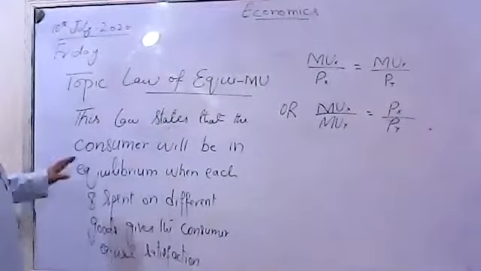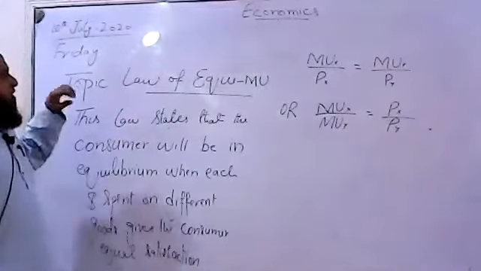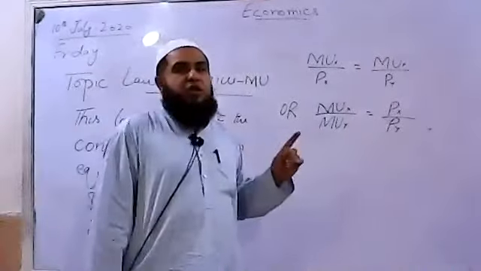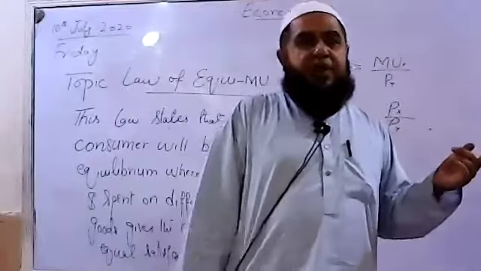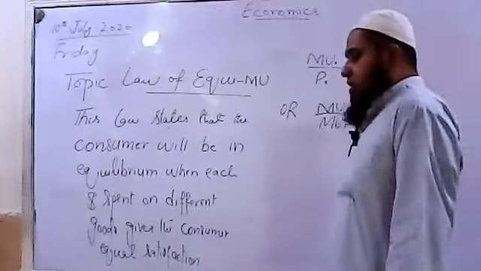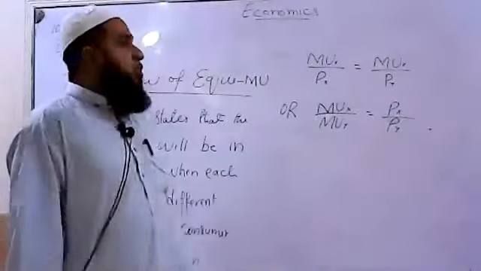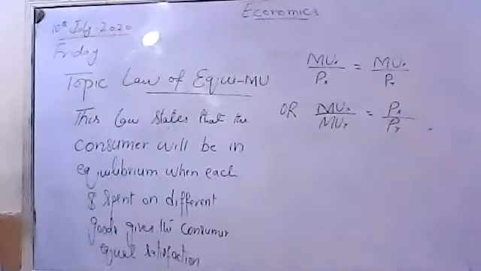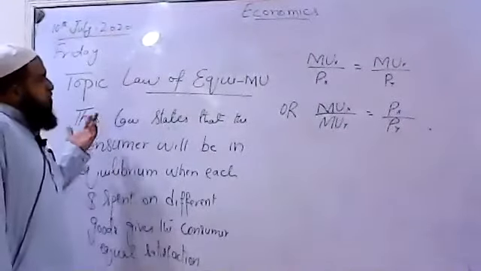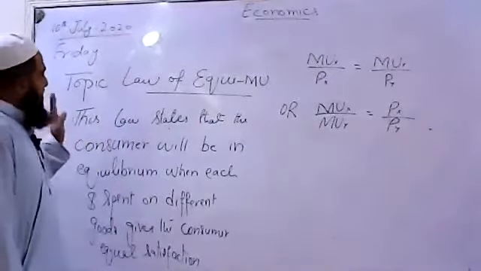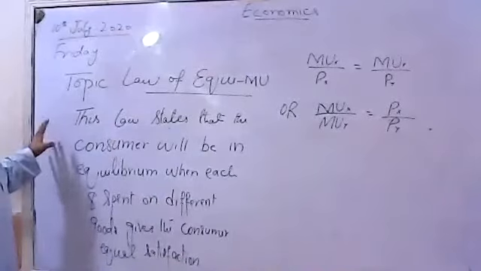So here I say this is another law, which says that a consumer is not confined to consume only a single commodity out of his income. He is able to consume more than one commodity out of his income and the prices of the goods. So when he consumes more than one commodity, how will he be in equilibrium point?